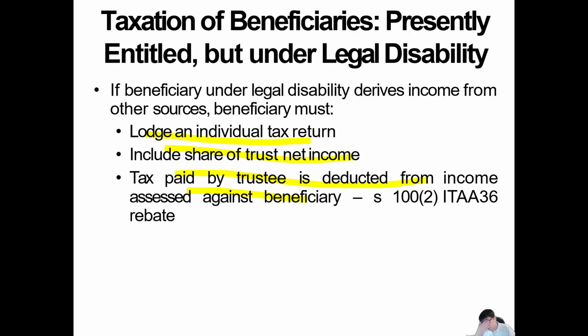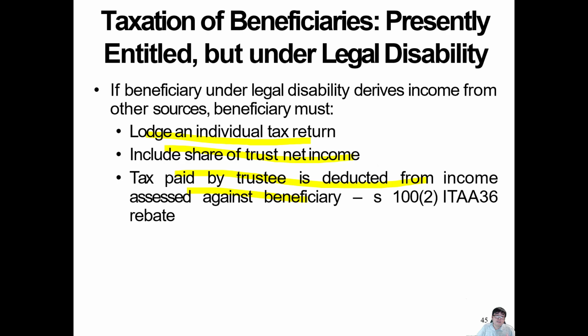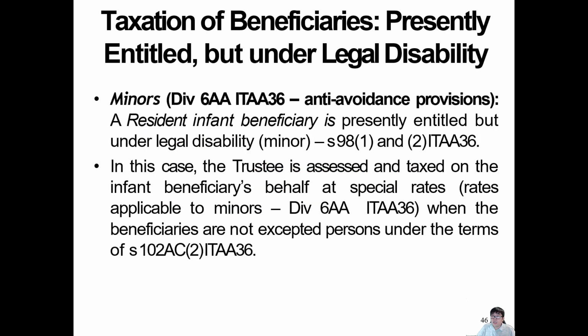So if you receive the money from a trust and you're one of them, bankrupt, insane, mentally incapable, or incarcerated, you're not going to be penalized. You're still going to pay exactly as if you did not have a legal disability. The only thing changed here is if you are a minor. All right, if you're a minor, this is where the ATO draws the line.